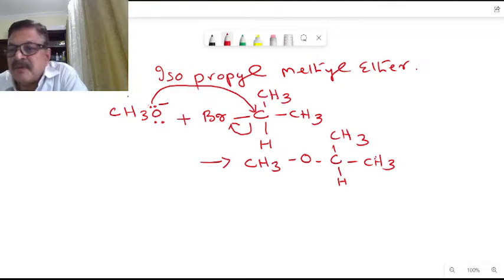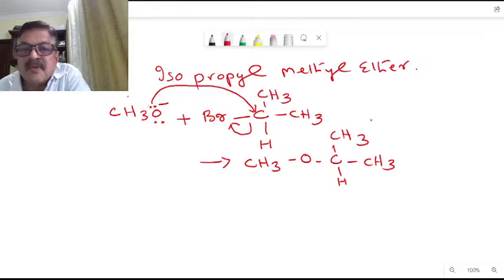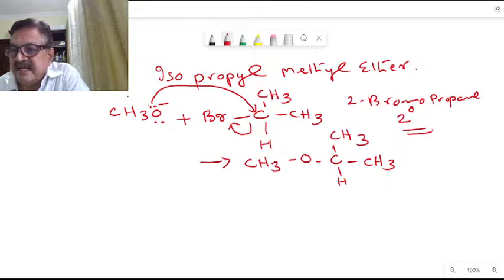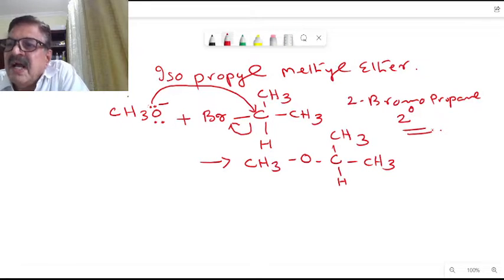This is isopropyl methyl ether, and we are starting with 2-bromopropane, a secondary alkyl halide. Correct. This is one way of preparation of an unsymmetrical ether, starting with CH3O minus.